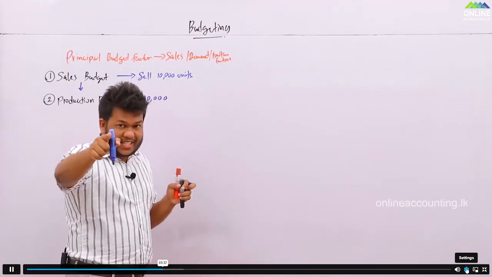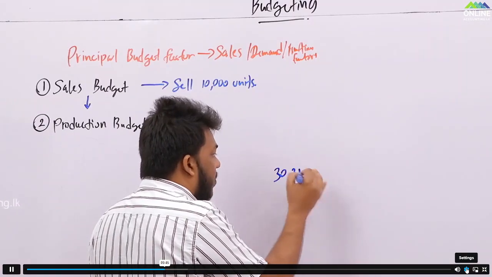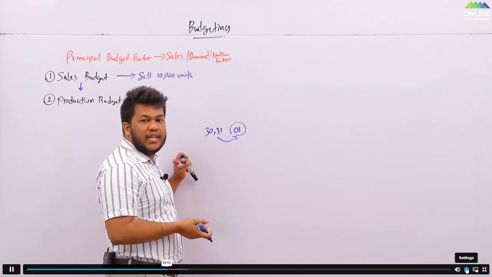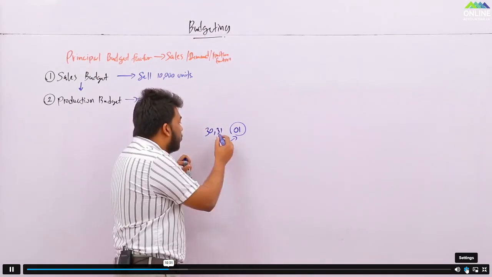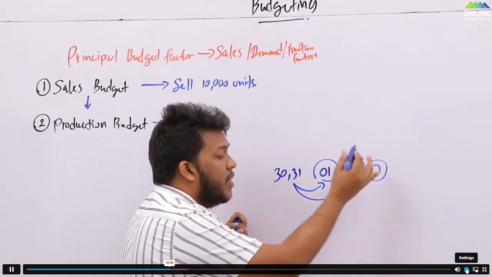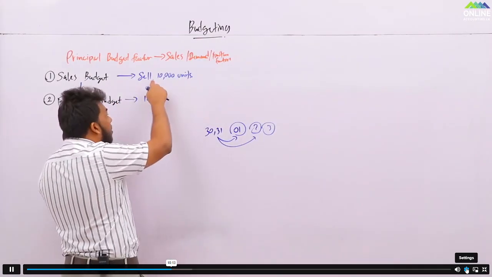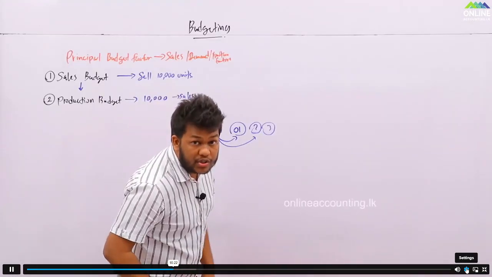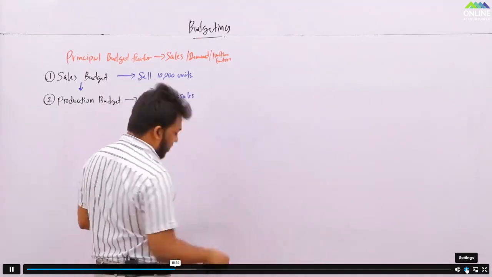Now, this is not for the sales. Let's say now we are on 31st January. Now, February 1st, to sell some inventories on February 1st, what you need to do? You need to produce in this month. Why? Because on February 1st, you cannot produce and sell. You may need 2 to 3 days to manufacture. So you should have inventories for the first few days, which means you are not only producing the quantities that you will be selling, but also the closing inventory you need to produce. I hope this is clear.